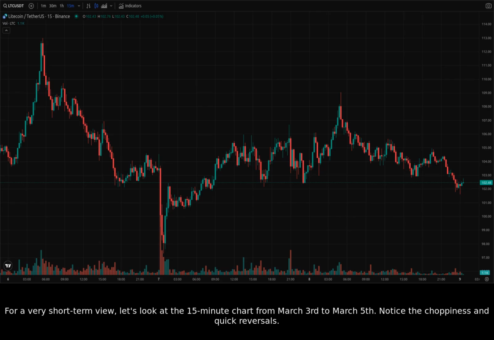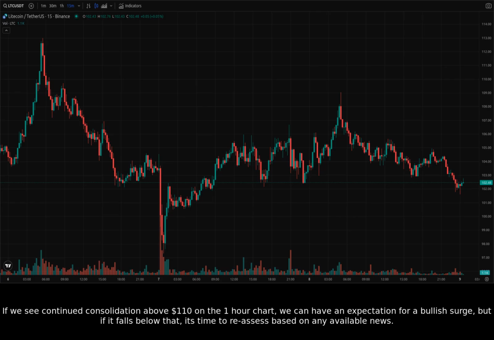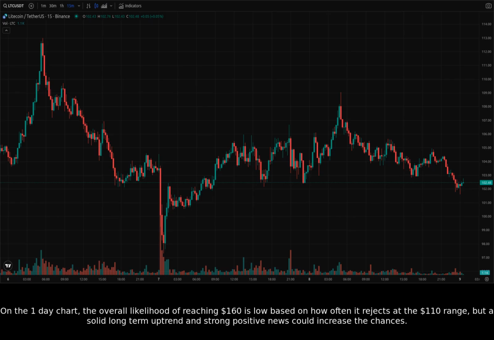Notice the choppiness and quick reversals. If we see continued consolidation above $110 on the 1-hour chart, we can have an expectation for a bullish surge, but if it falls below that, it's time to reassess based on any available news. On the 1-day chart, the overall likelihood of reaching $160 is low based on how often it rejects at the $110 range, but a solid long-term uptrend and strong positive news could increase the chances.